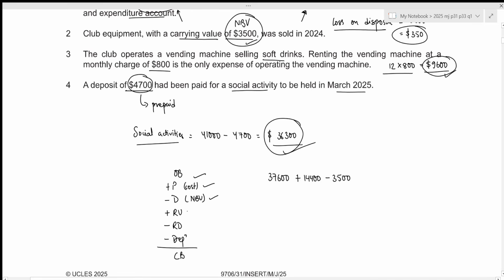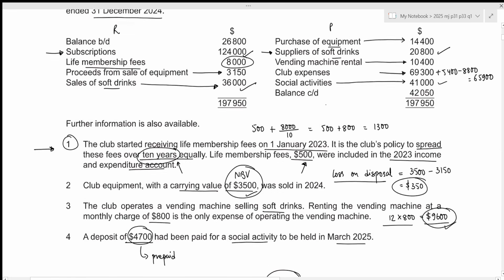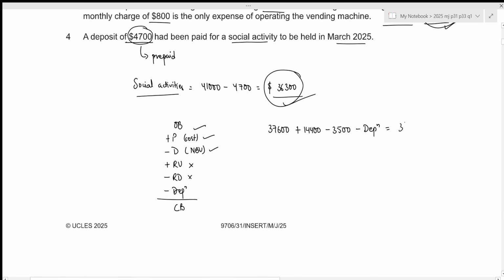We do not have any information regarding revaluation upwards or downwards. So then we can just subtract depreciation, which is what we're trying to figure out. And this will be equal to the closing balance, which is given to be 38,800. Okay, now the depreciation will just be 37,600 plus 14,400 minus 3,500 minus 38,800.